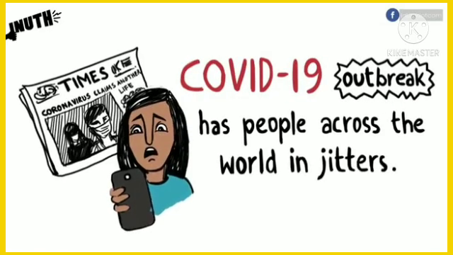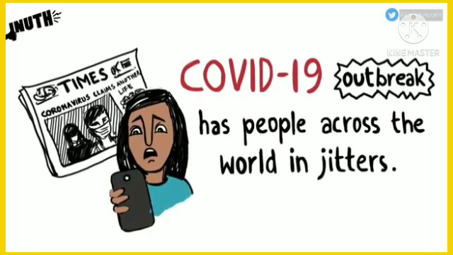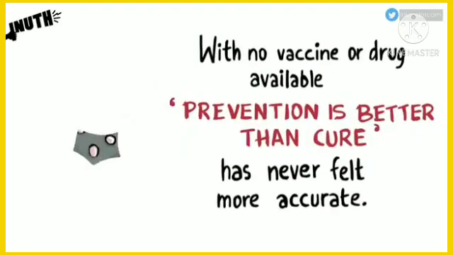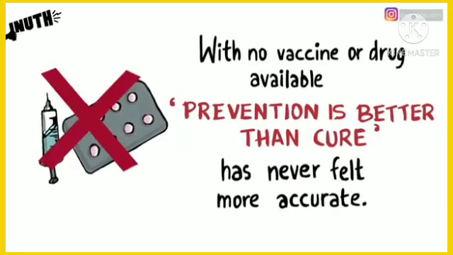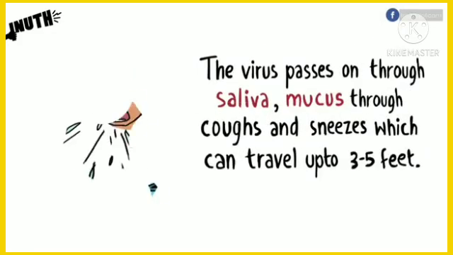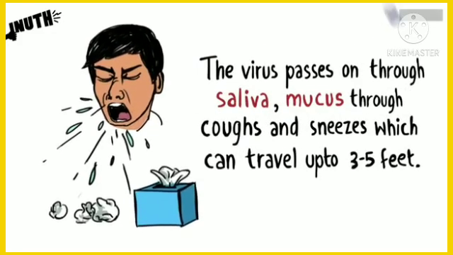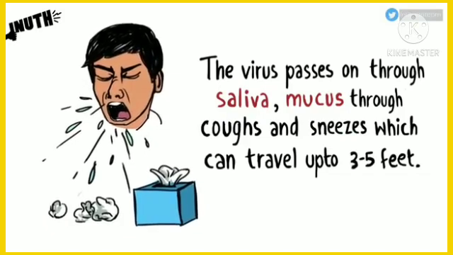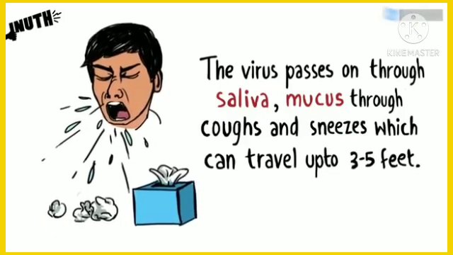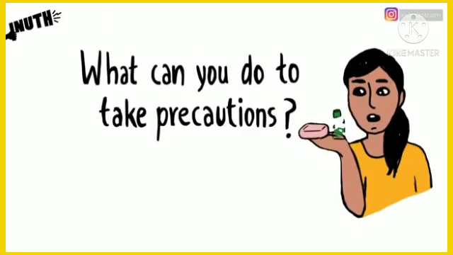COVID-19 outbreak has people across the world in jitters. With no vaccine or drug available, prevention is better than cure has never felt more accurate. This virus passes on through saliva, mucus through coughs and sneezes, which can travel up to 3 to 5 feet. What can you do to take precautions?